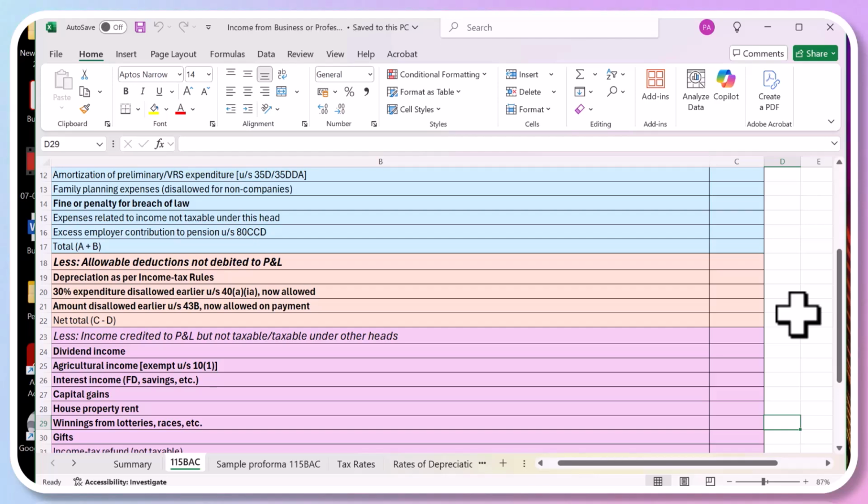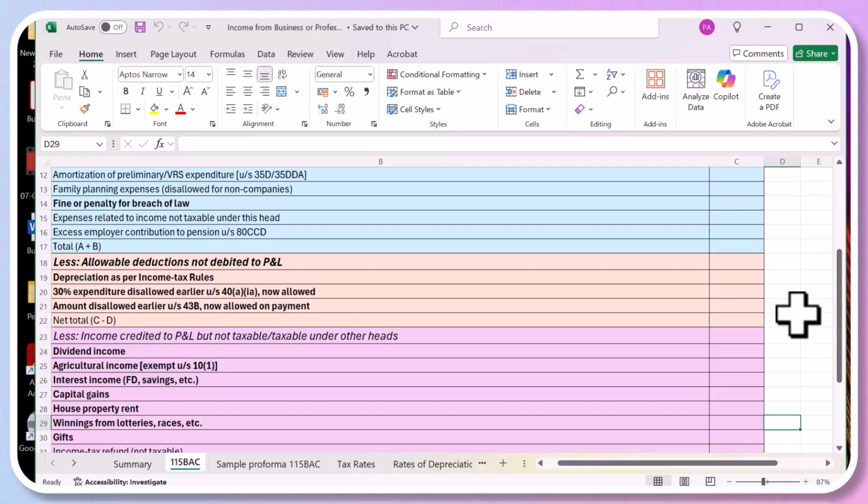So income from capital gains, income from house property. If you have a property which you have let out and are earning some rent, so that will not be included in your business income. Okay. Like winnings from any lottery. Suppose you have got some gift or horse races. Some people may be making some money on account of lotteries or horse races or gifts. Suppose some company businessman has received a gift, okay, or income tax refund. So all these are credited to profit loss accounts, but they have to be excluded while computing your income. Okay.